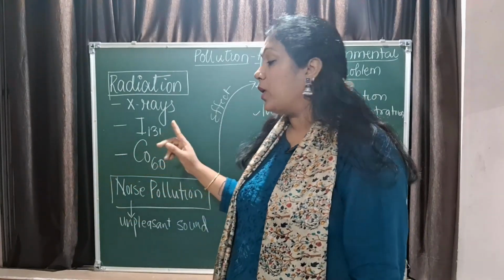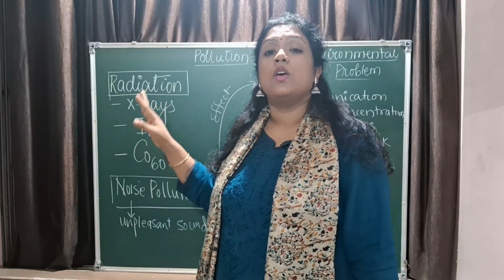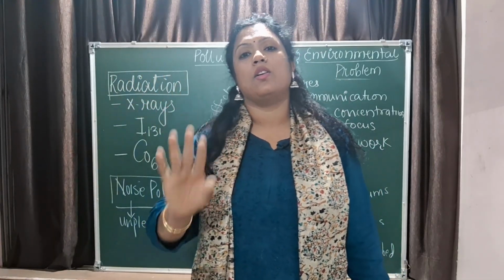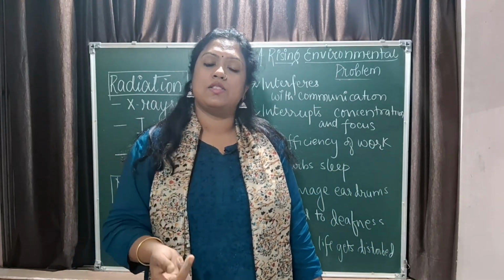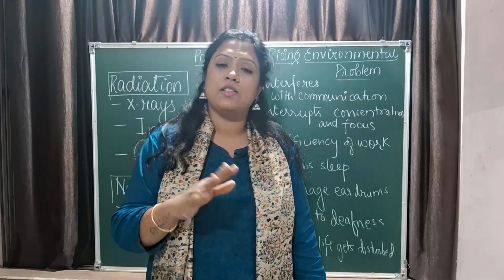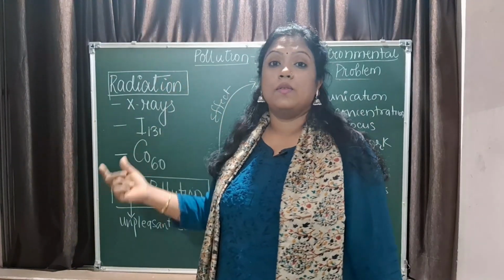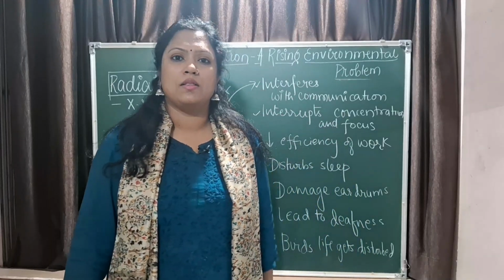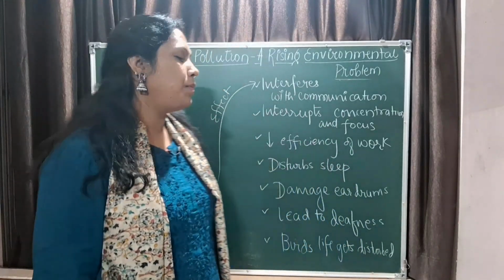Iodine 131, cobalt 60, these are all radioactive radiations which can impact the genetic constitution of an organism by changing the chromosomal structure, DNA structure, number of chromosomes, and create genetic variations and lead to mutations. Even cancers like thyroid cancer, iodine 131 can lead to thyroid cancer, bone cancer. So, cancer can also be an outcome of radiation pollution.